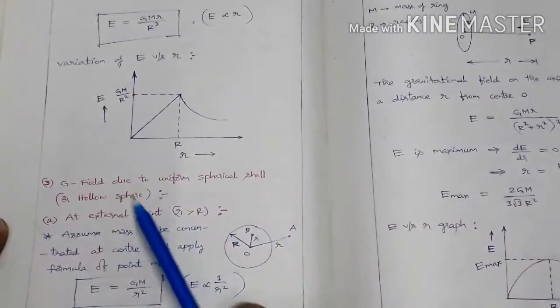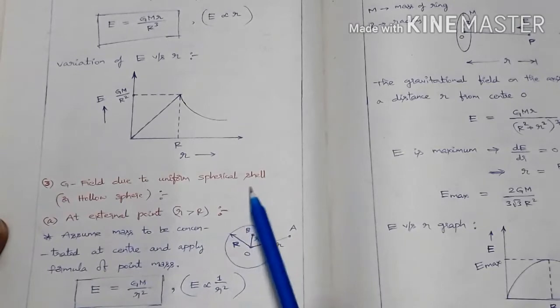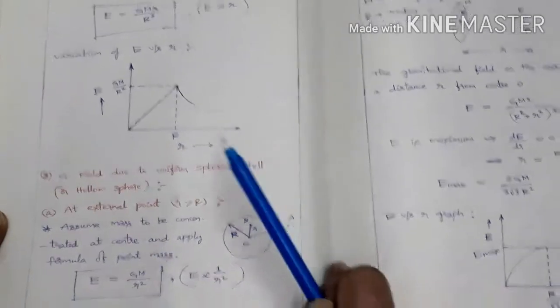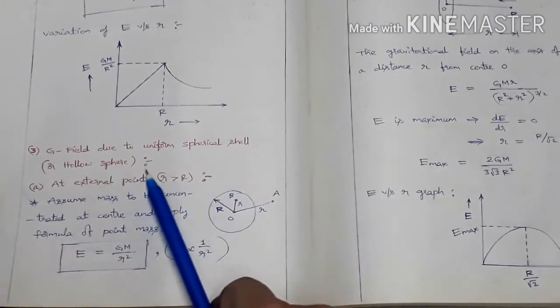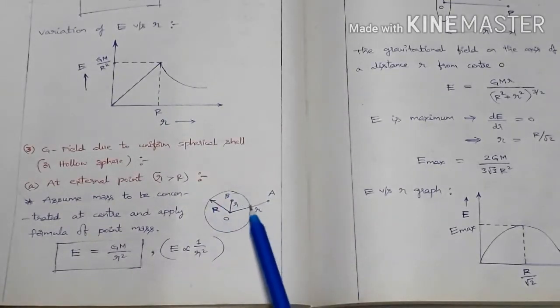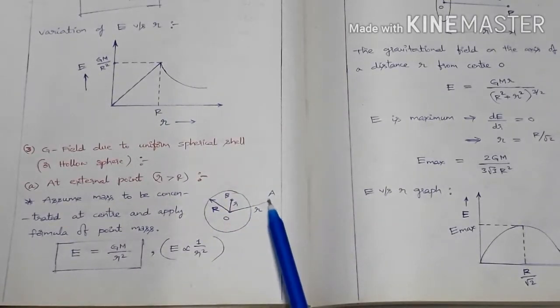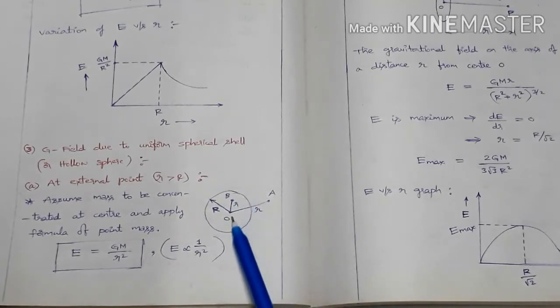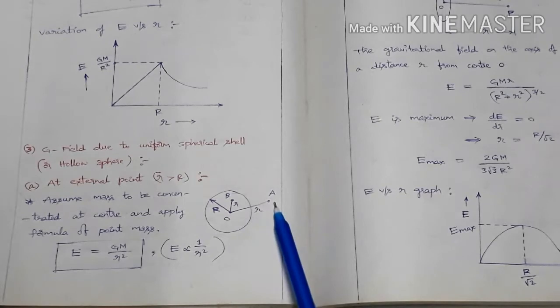Next one, third one, is gravitational field due to a uniform spherical shell. Here, a spherical shell or hollow sphere. So this is the hollow sphere. For an outside point, the logic will be the same. This sphere is considered as a point mass at its center O, and everything is the same as we did before.